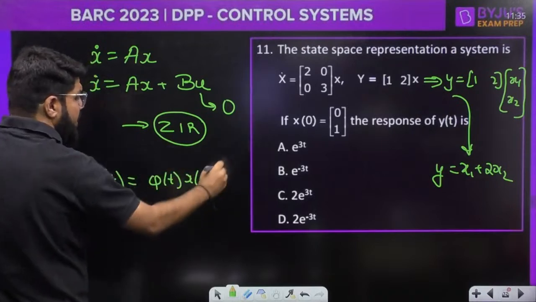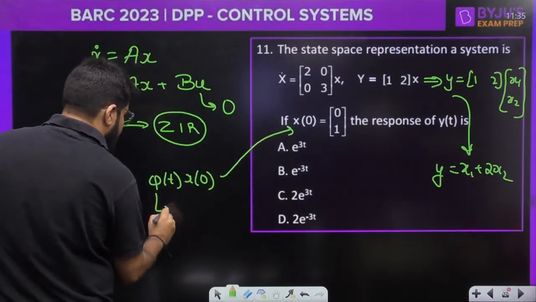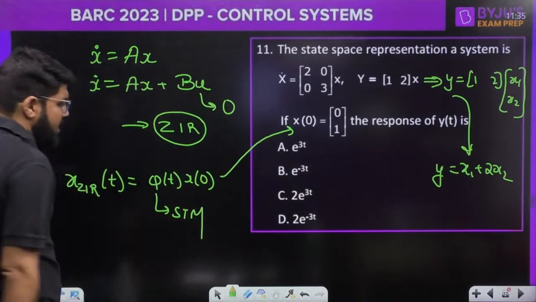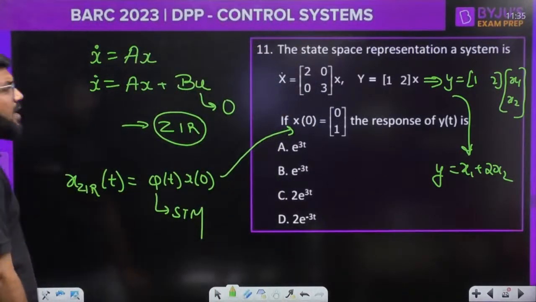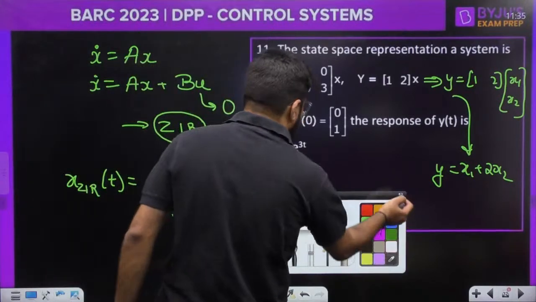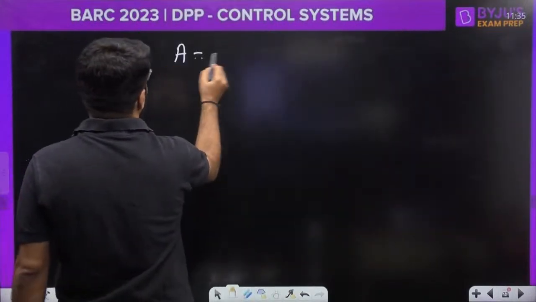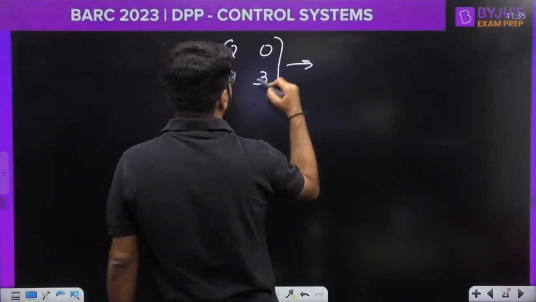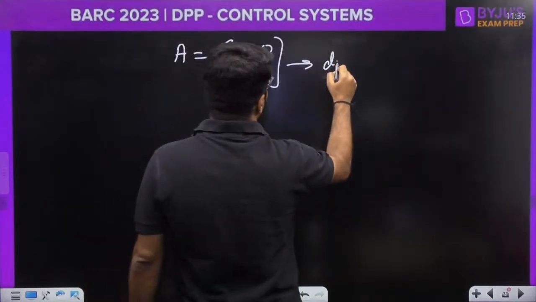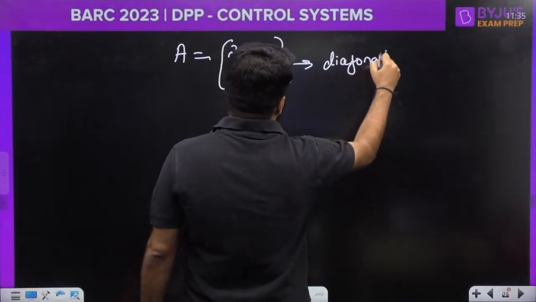phi t into x0. x0 is the initial condition. What is phi t? x0 is known as the initial state and phi t is known as the state transition matrix. Now what will the state transition matrix be here? You have the matrix A as [2 0; 0 3]. A shortcut can be applied here. The given matrix is a diagonal matrix.